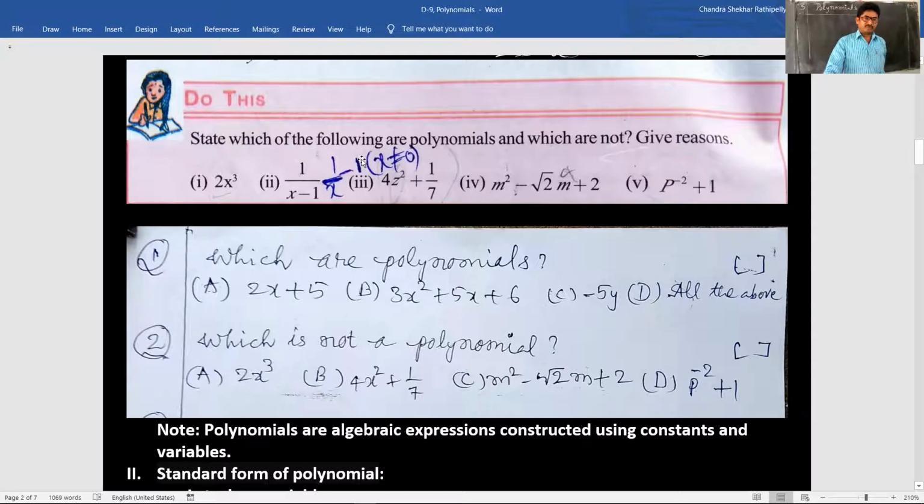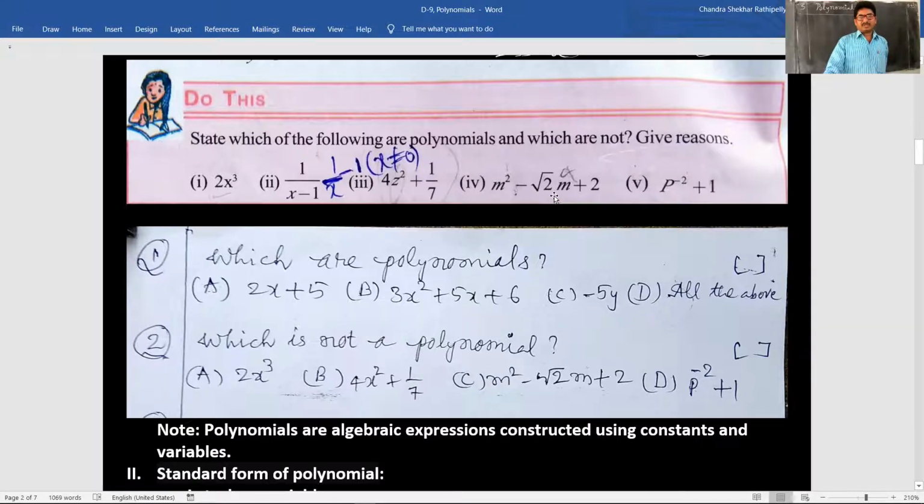1 by x minus 1 is equal to, in condition x not equal to 0. Is this a polynomial or not? Not a polynomial. This is also not a polynomial. Very good. Third one, 4z. Polynomial. Yes, 4z square plus 1 by 7, polynomial.